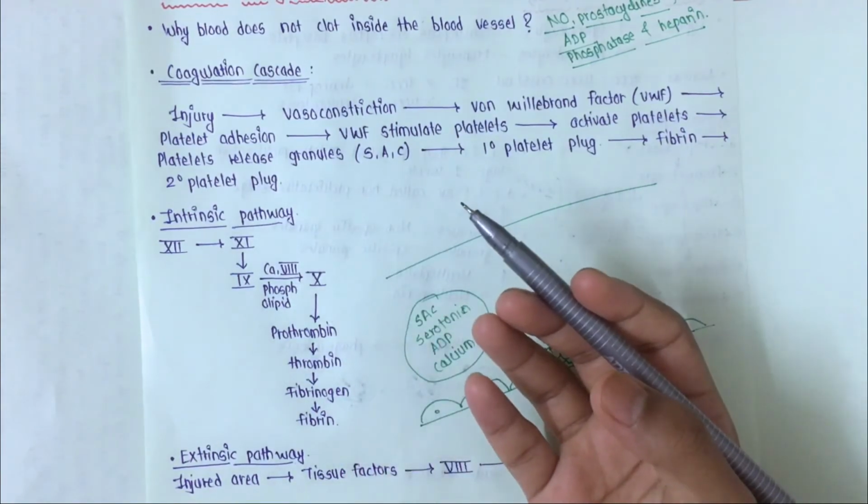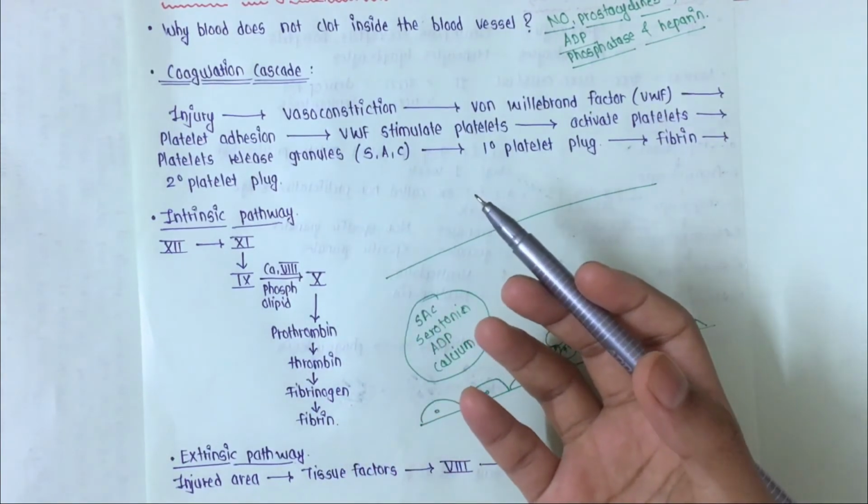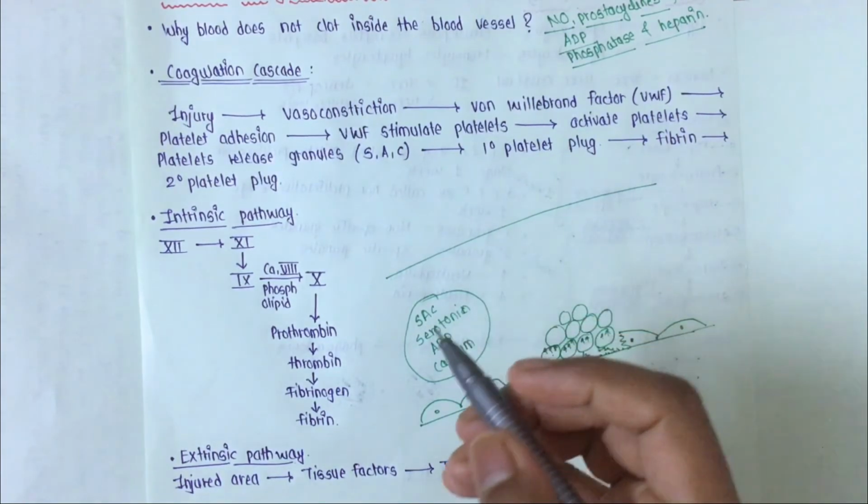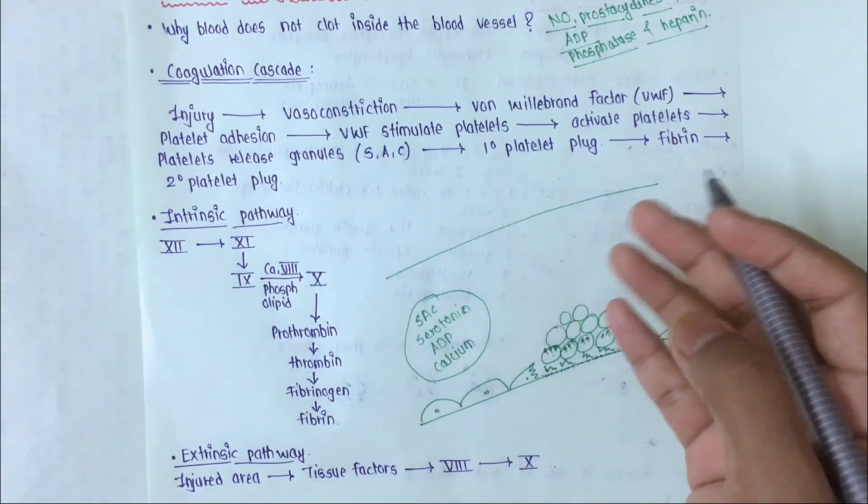There are 13 coagulation factors, released by the liver, which circulate in the blood.